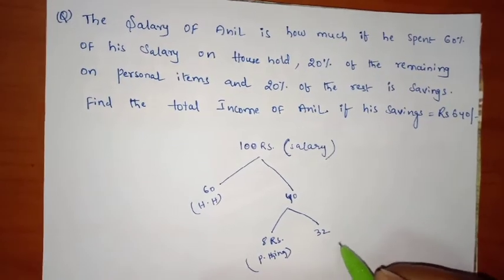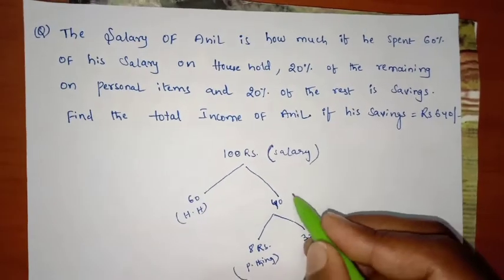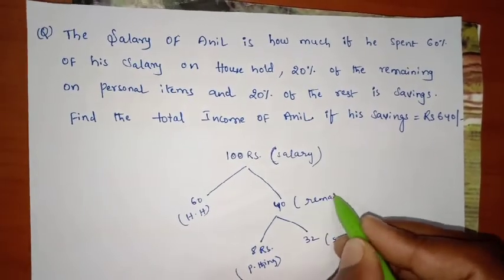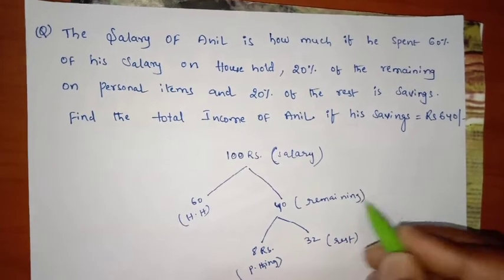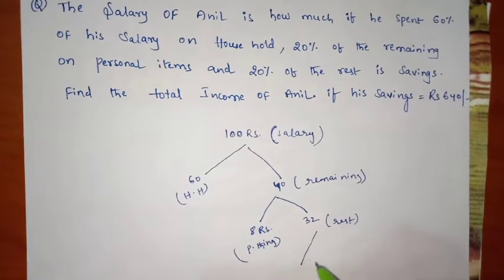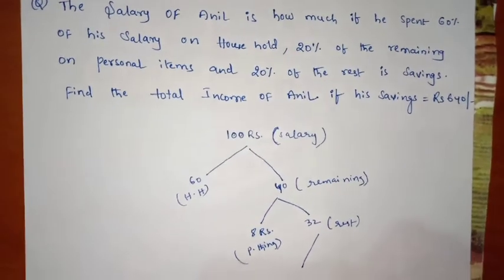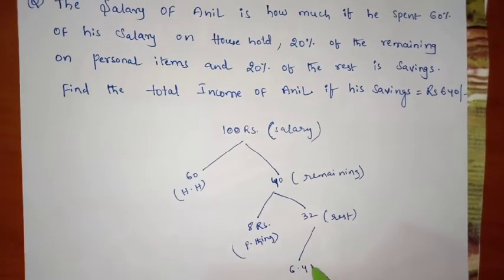In this, this one is the rest and this one is the remaining. In this rest, 20% is savings, friends. 20% of 32, that is nothing but 6.4 rupees, friends.